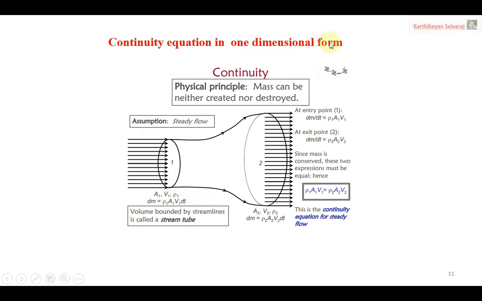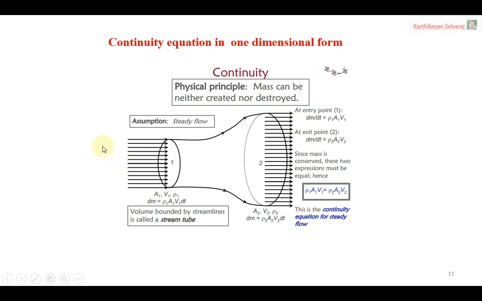This is a very familiar one, the continuity equation in the one dimensional form. Now we are going to derive the continuity equation. In a fluid mechanics textbook or any other textbook, normally you can see this picture, the continuity equation for one dimensional form. The continuity equation principle is that mass is conserved. How are we going to get the mass term? We multiply three terms: area, velocity and density.